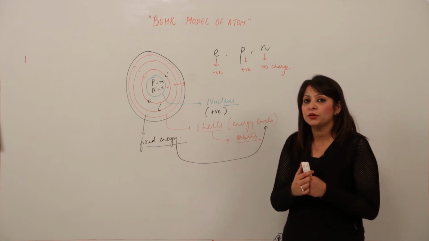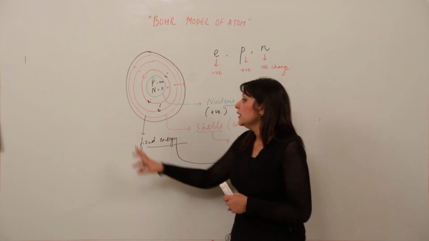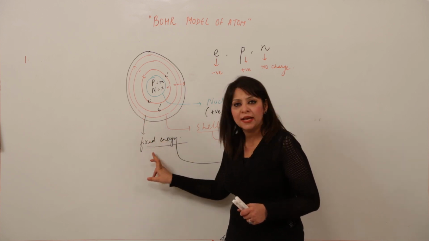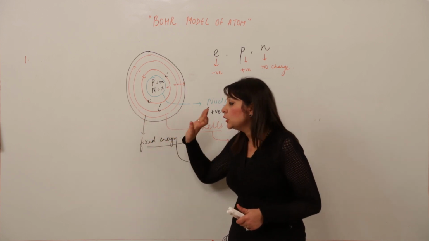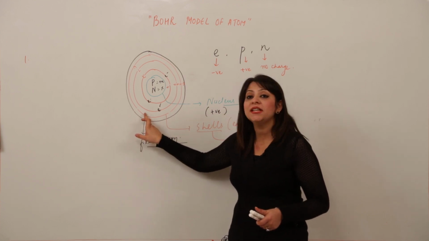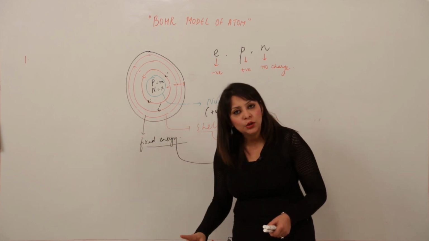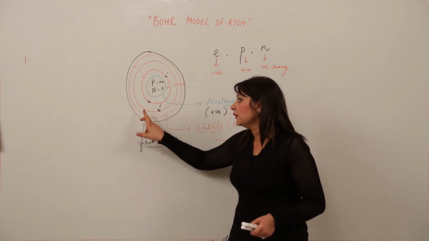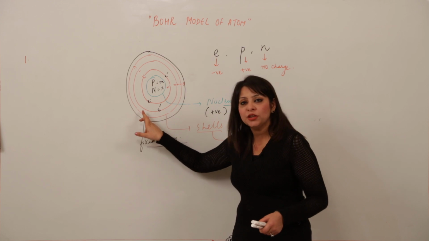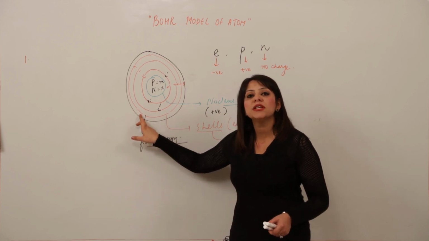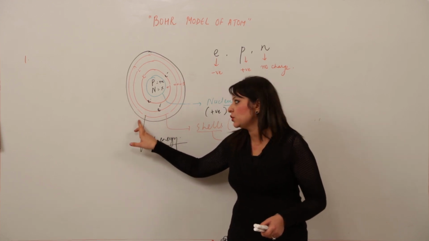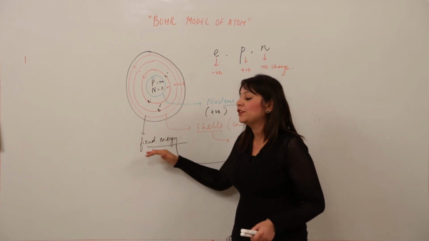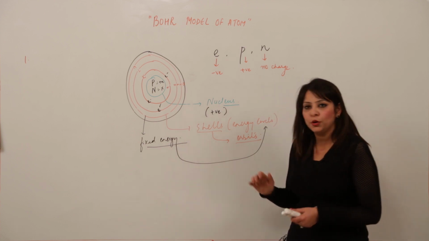Now how did he resolve that limitation? Look, he said that each orbit corresponds to a fixed energy. That means as long as an electron revolves in the same shell, it will neither lose energy nor gain energy, right? Whenever an electron remains in a specific shell, it will neither lose energy nor gain energy. See, by this postulate, he resolved the limitation of the Rutherford model.